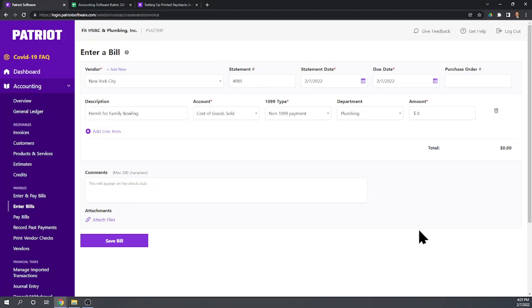Maybe keep a spreadsheet or something so that I remember to bill them for this $200 permit, because I don't see anything here where I can actually say this expense is for family bowling, so that when I go to make an invoice for family bowling, it reminds me to add this expense. That is an option available in some software. Unfortunately, not this software. Okay, so nowhere to assign this to family bowling.